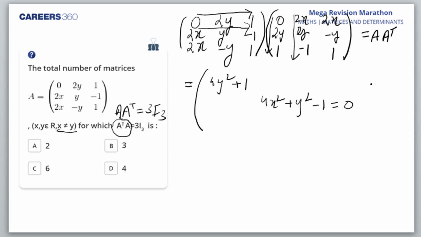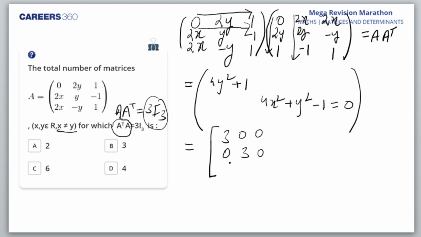Okay, this matrix is equated to 3I3. So 3I3 is 3 0 0, 0 3 0, 0 0 3. Am I right?